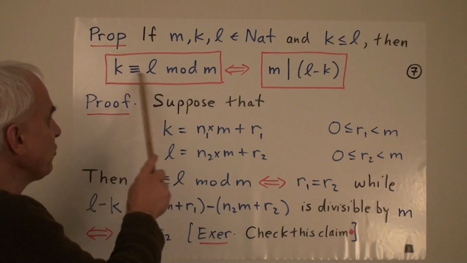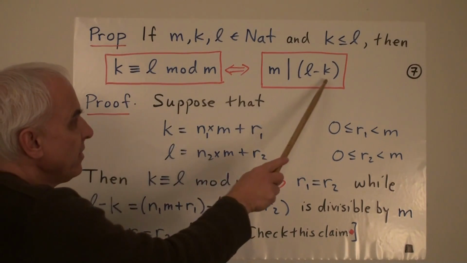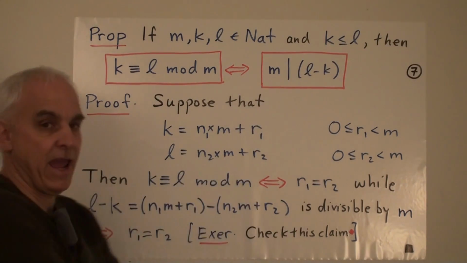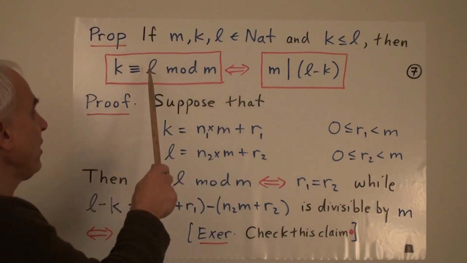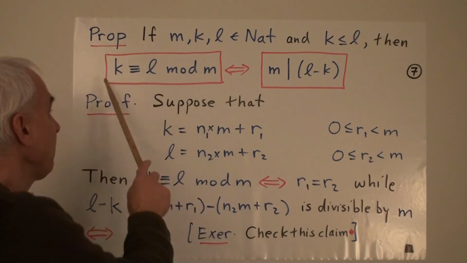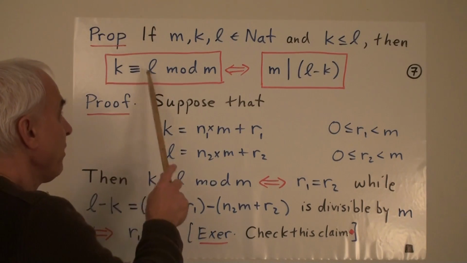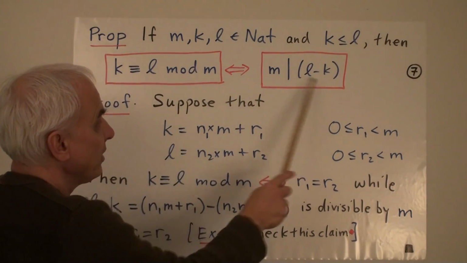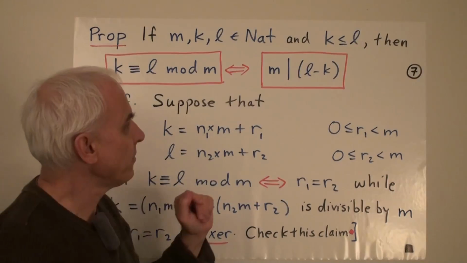If the difference between k and l, this l minus k, is divisible by m, then these things are congruent. And conversely, if these two things are congruent, then their difference is divisible by m.